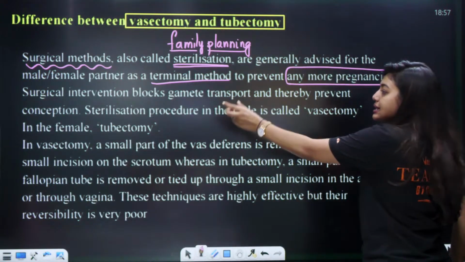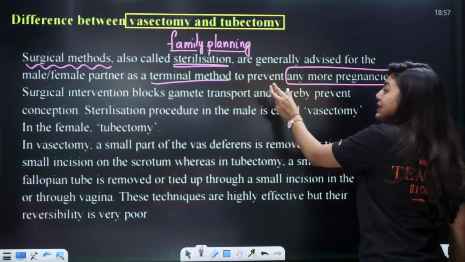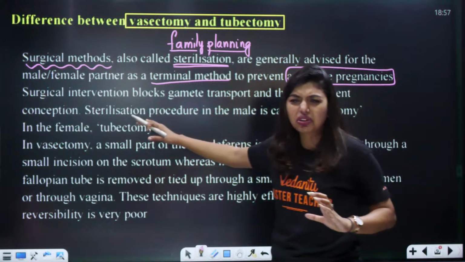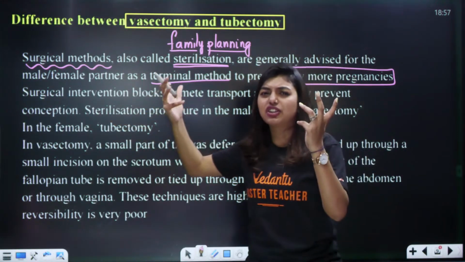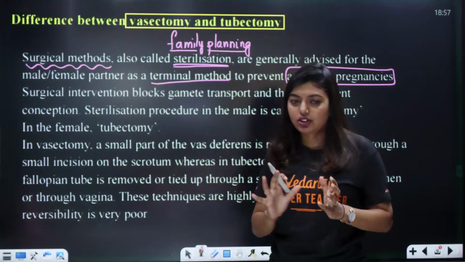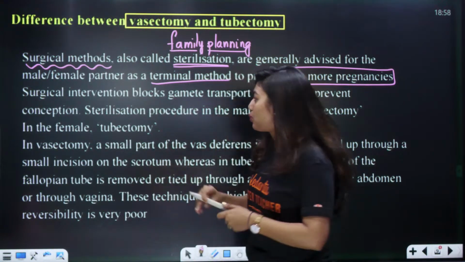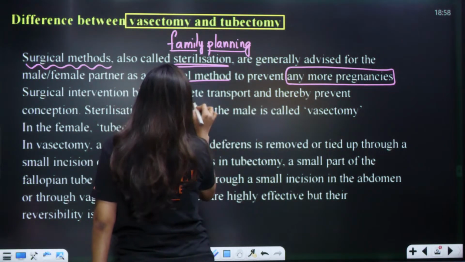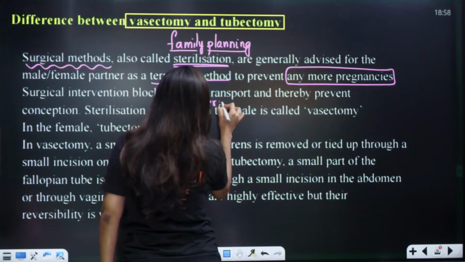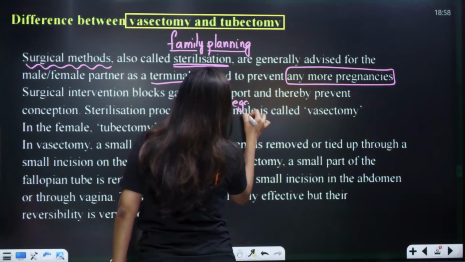Okay, now surgical intervention blocks gamete transfer. Now, very difficult word, no? Intervention, very difficult. Don't take tension. What are they trying to say? Surgically, we are going to block. Gamete means what? We are going to block the sperm and egg from transferring and meeting each other.